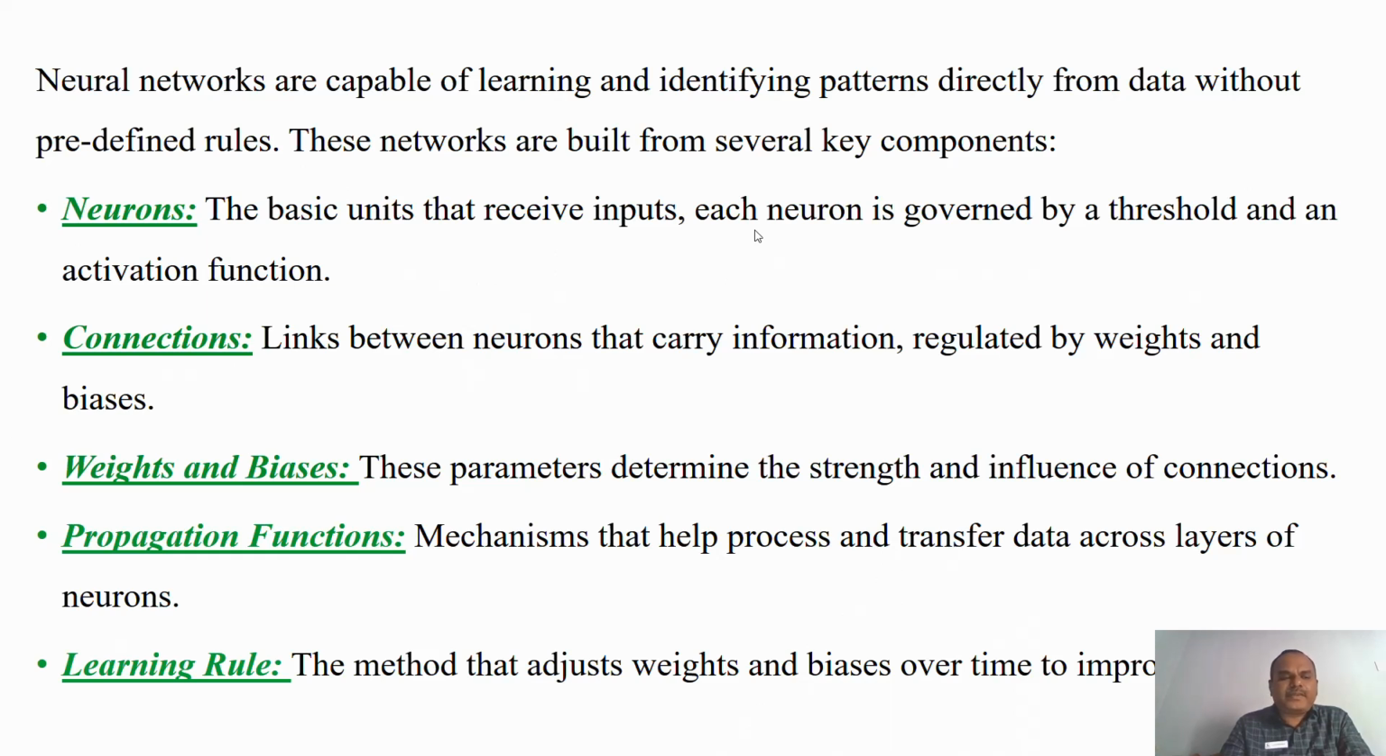That is the third one, weights and biases. These parameters determine the strength and influence of connections. There are many connections available among the interconnected neurons. These parameters determine the strength and influence of each connection. Suppose there is a connection between A and B, the weights and biases determine what is the strength of this connection between A and B, and what is the influence of A and B in this connection. That is the weights and biases.